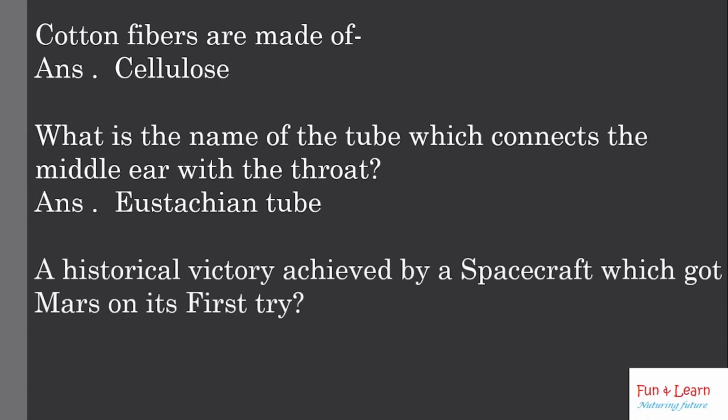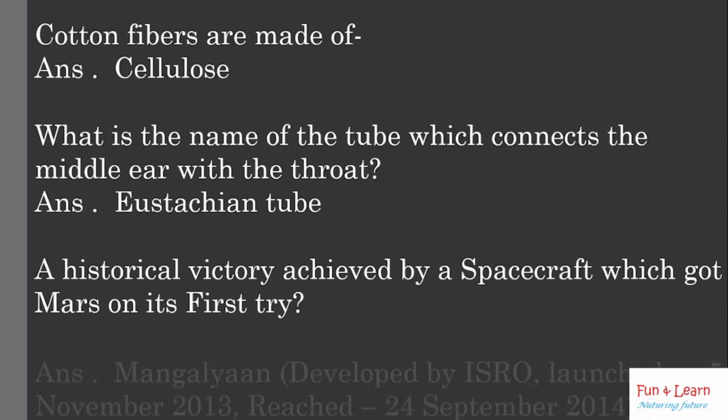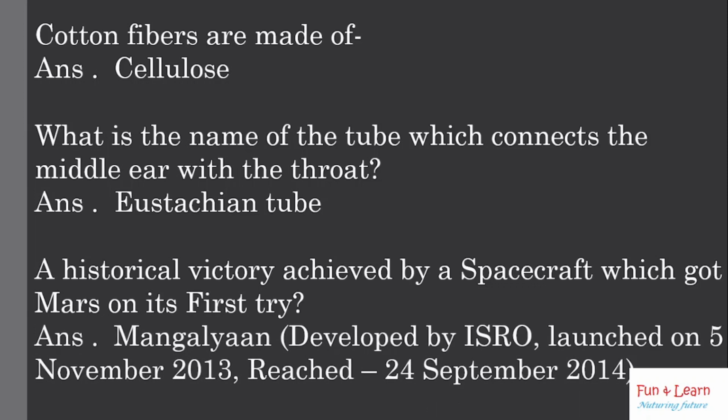A historical victory was achieved by a spacecraft which reached Mars on its first try. It is about India. Its name is Mangalyaan, which was developed by ISRO. ISRO means Indian Space Research Organization.